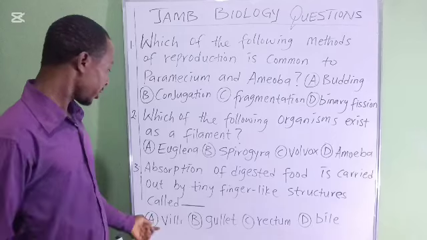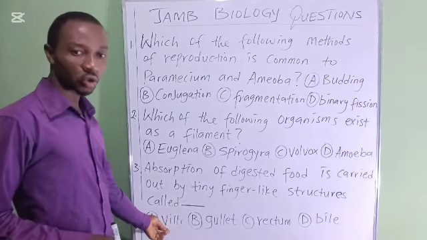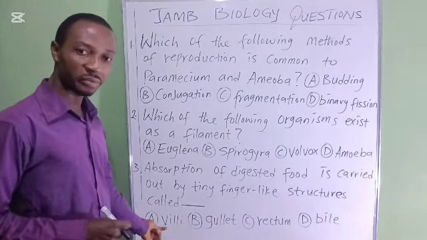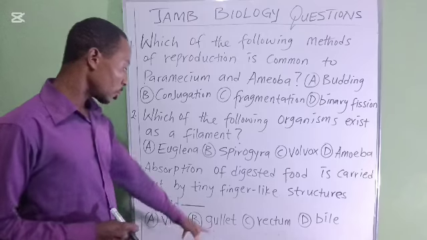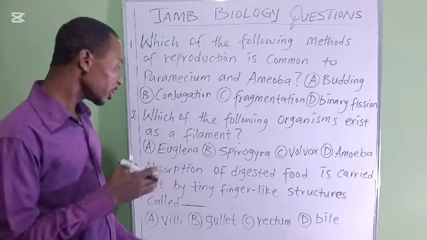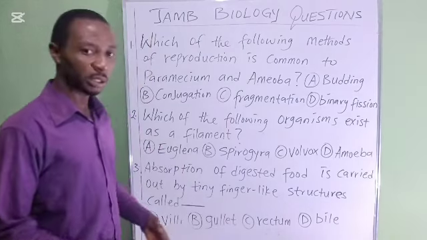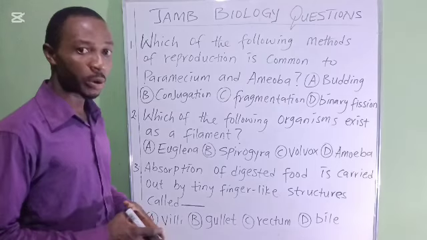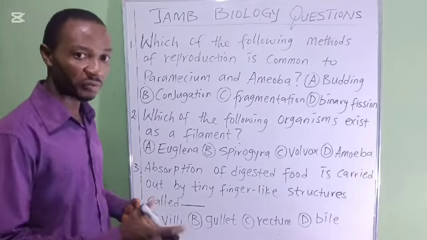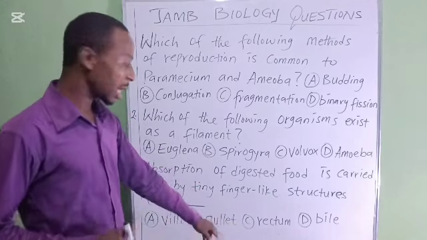Here we know that villi is the correct answer, because villi are the finger-like structures located in the small intestine which absorb food after digestion. Gullet is located at the neck region, a pipe through which food gets into the stomach. While rectum is a part of the large intestine where waste food that is about to be removed from the body is temporarily stored before it passes through the anus.